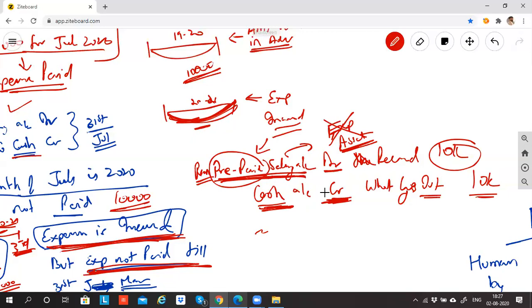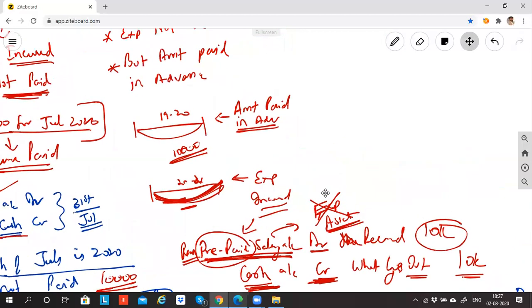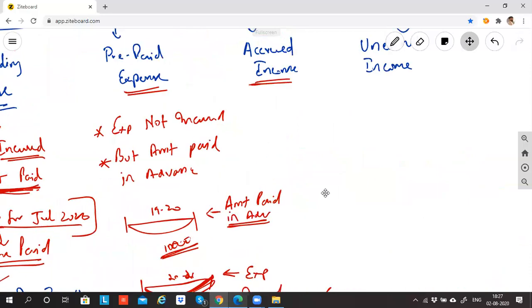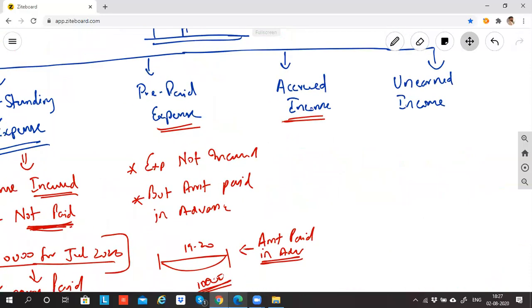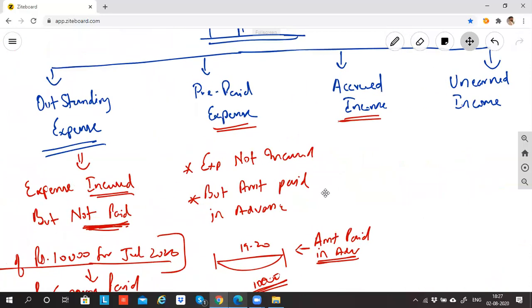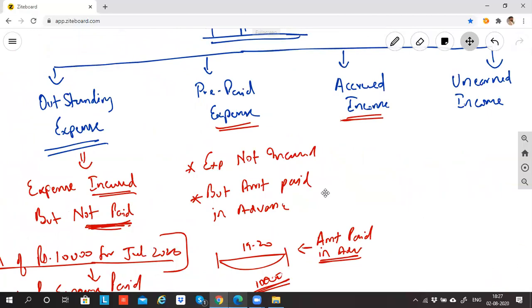I know this is a little cranky to understand. I don't even expect you to understand it completely now. I'm just giving you a rough, outer idea. In final accounts, I'll discuss outstanding and prepaid in detail with a lot of examples. Any doubt with outstanding expenses and prepaid expenses?